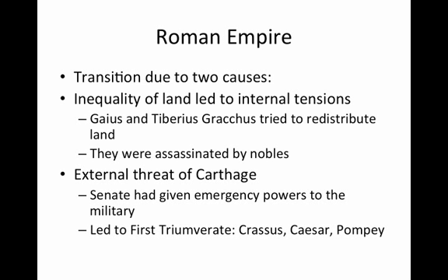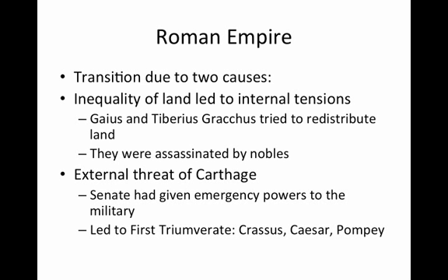This led, though, to a transition towards the Roman Empire. The transition was due to two causes. First of all, the inequality of land led to internal tensions. Gaius and Tiberius Gracchus tried to redistribute land. They were assassinated by the nobles. Also, there was an external threat from Carthage.